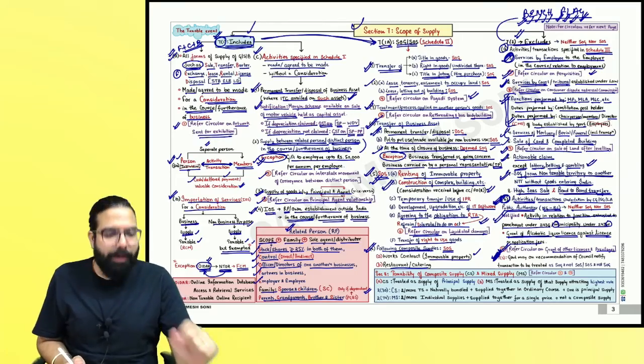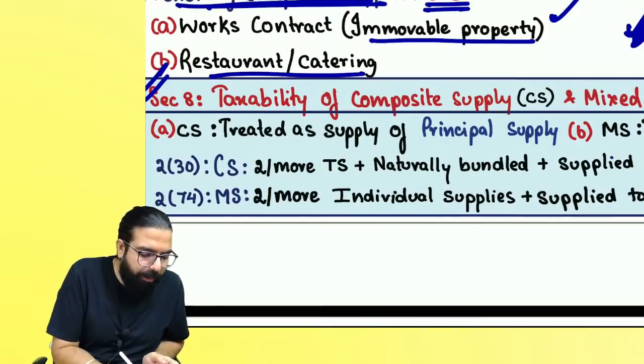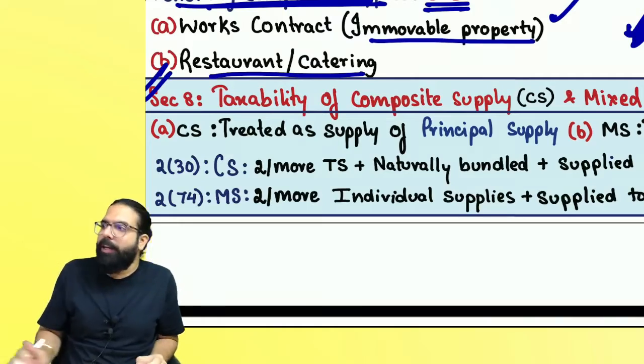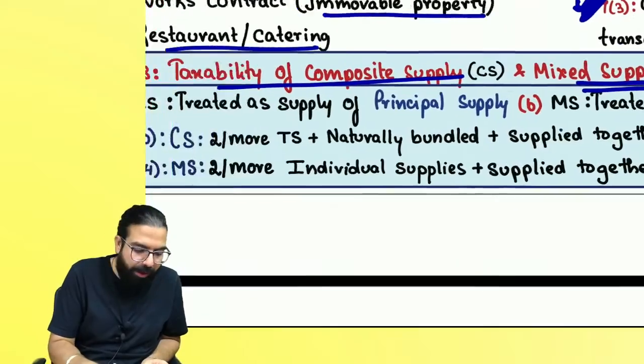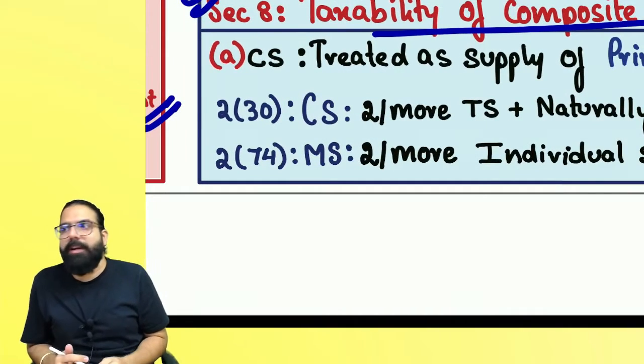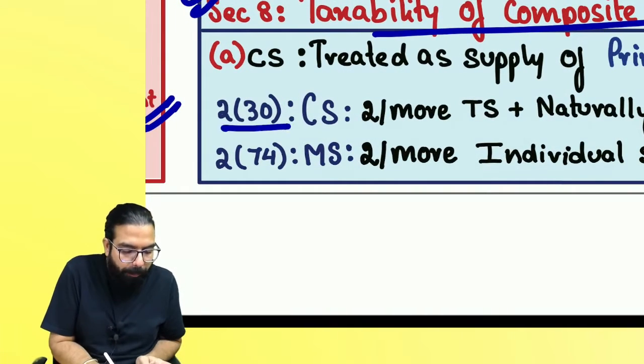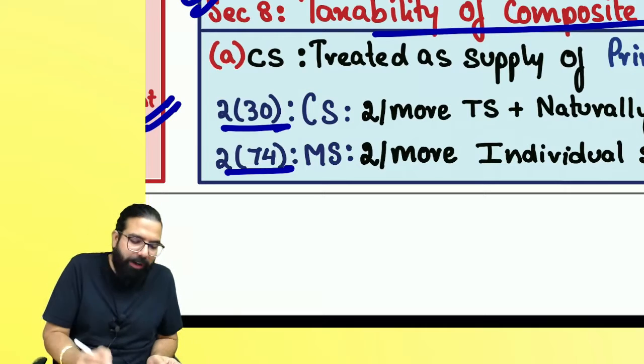Now, in the supply chapter, the next section which we have is section number 8. Section number 8 goes ahead and talks about taxability of composite supply and mixed supply. Listen to me very carefully. But before we go ahead and talk about the taxability, first of all, we should know what is a composite supply and what is a mixed supply. Sir, what is a composite supply?